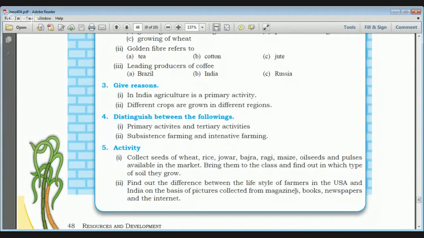Agriculture also does not require much capital and input, and that is why almost 50% of the population of India is dependent on agriculture. Agriculture is a primary activity because it includes the extraction of natural resources. Then, different crops are grown in different regions because different crops need different types of temperature and climate conditions.